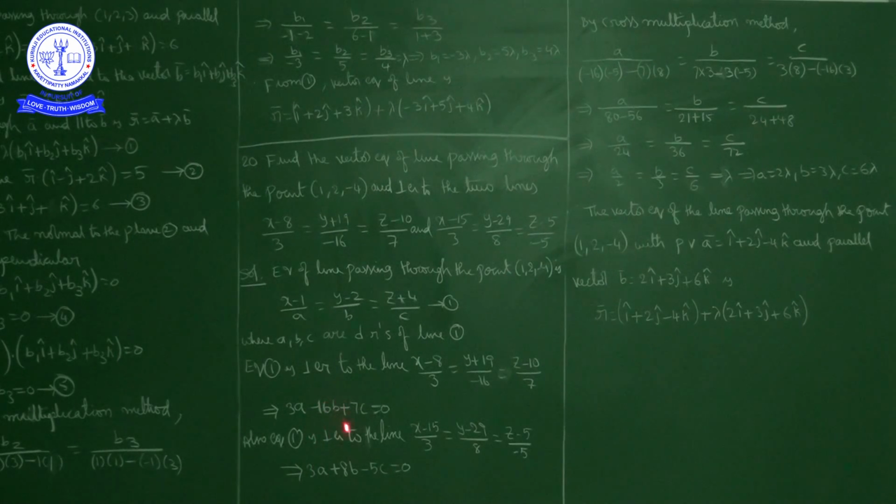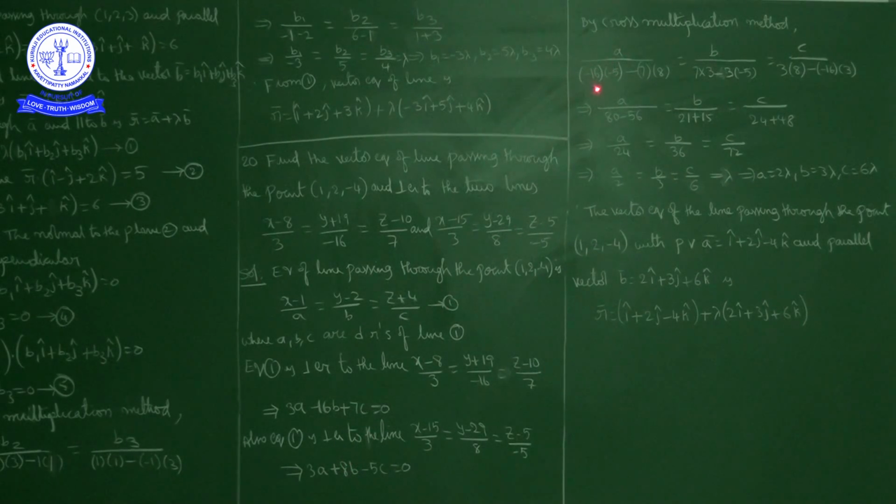How will we solve here? a upon: the b coefficient and c coefficient product, -16 into -5, minus the c coefficient and b coefficient product, 7 into 8.